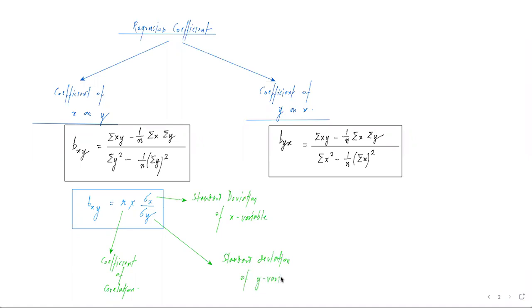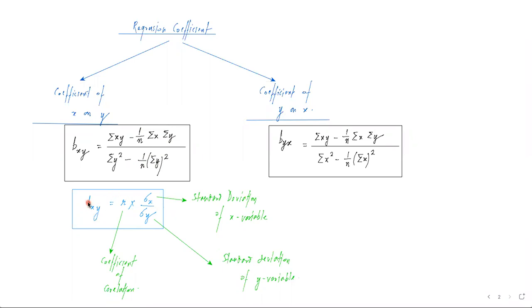So just in case in any particular question we are not provided with summation xy or summation y square, summation x square, the data which we wanted in the first formula, if this data is not given, instead they have given us standard deviation data, then also we can find the regression coefficient of x on y or y on x making use of this formula.